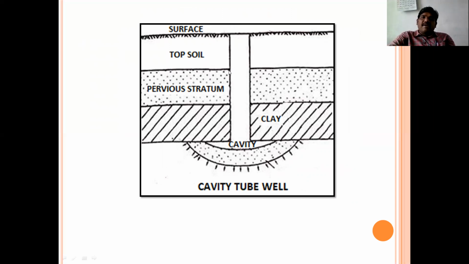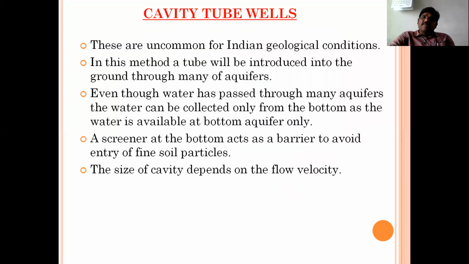There is no meaning in providing a screener at all the water-bearing aquifers, because we are not collecting water from all the water-containing aquifers. We are collecting the water only from the cavity. That is the reason the screener is provided at the cavity itself. Hope you understood the basic difference between the strainer and cavity tube well.